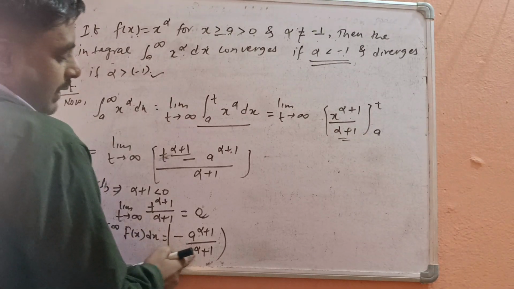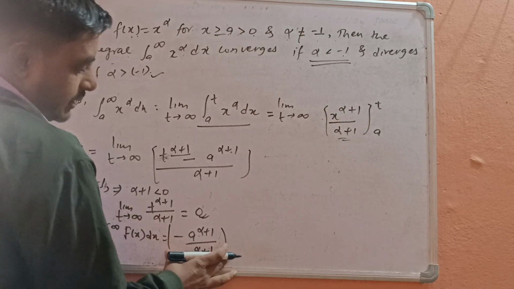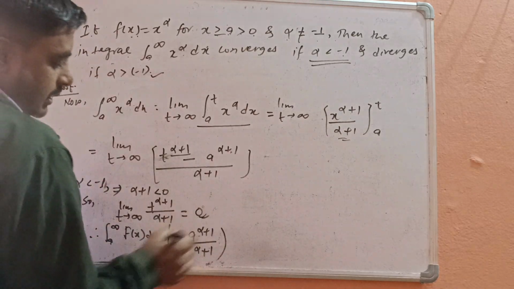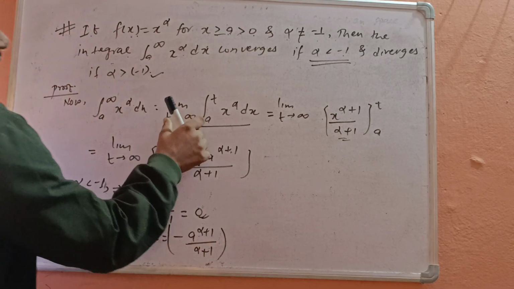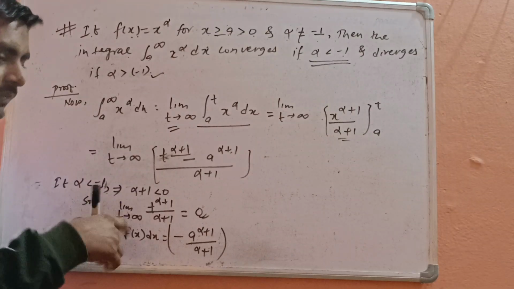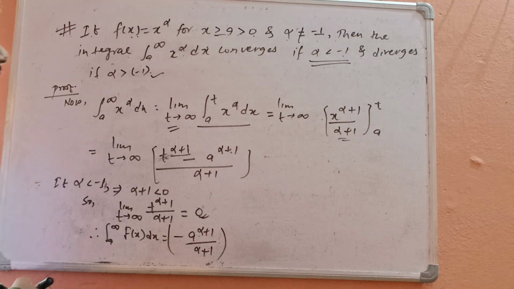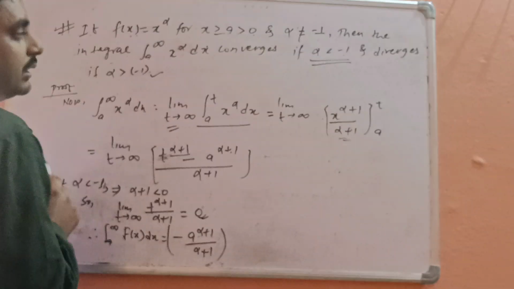Here, as a is a constant, alpha is also a constant. That means this is the sum of the value. Hence, the limit exists. Value means that the limit exists. If the limit exists, therefore this integral converges.